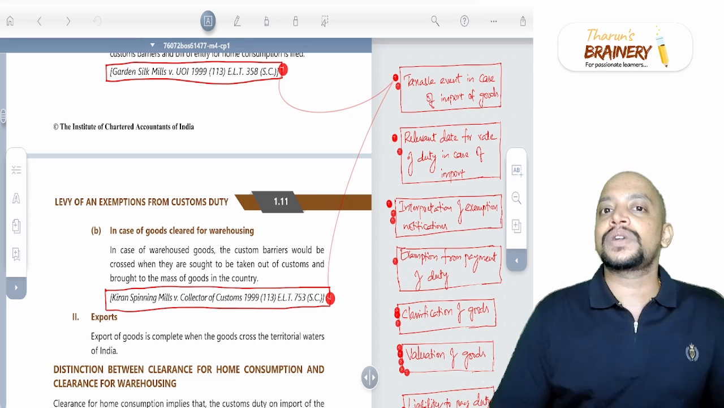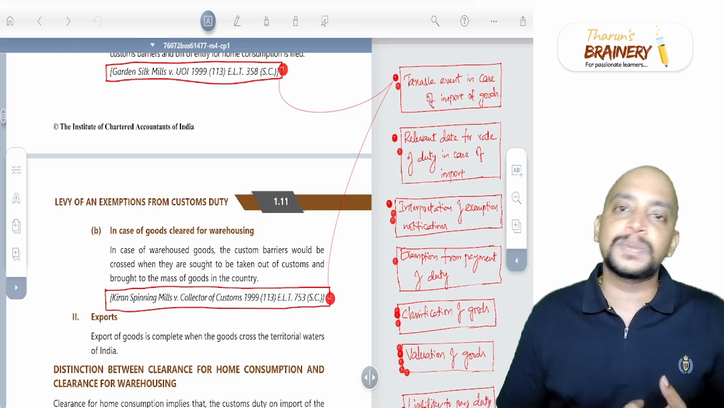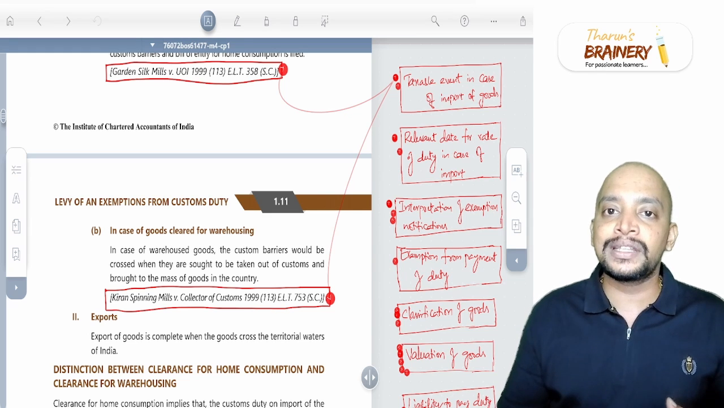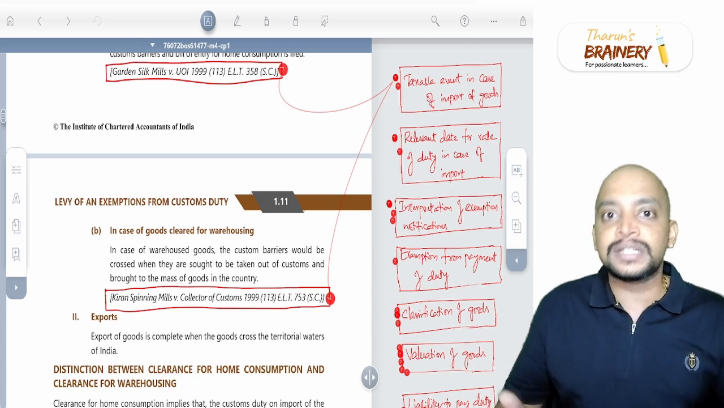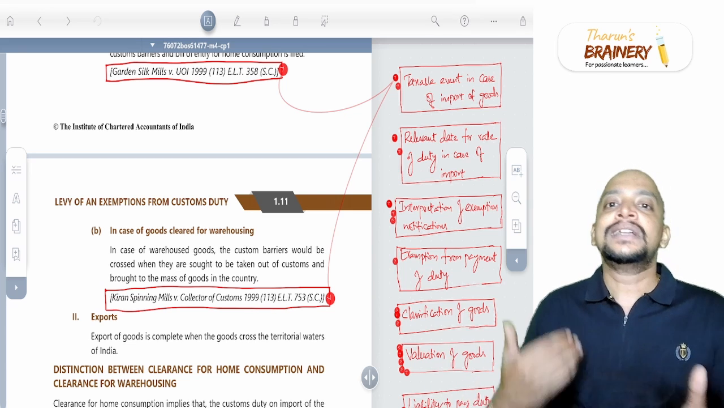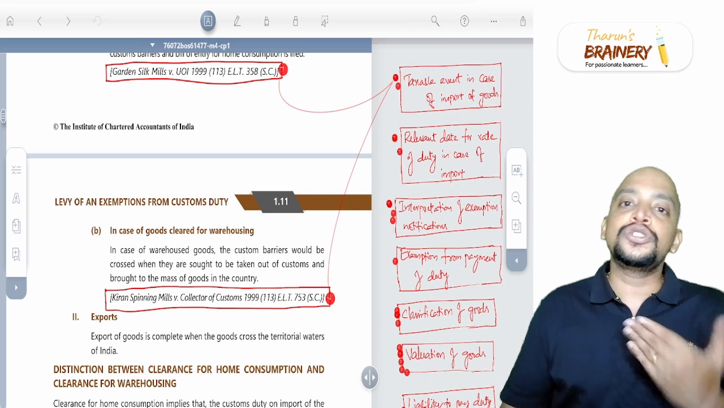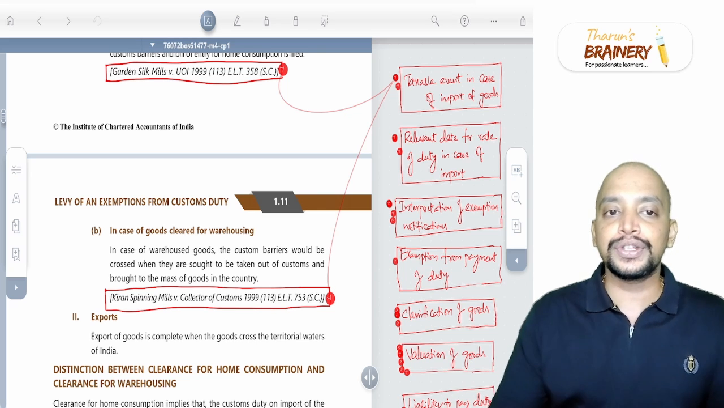From these two cases, what is the summary that you can remember? As per the Garden Silk Mills case and the Kiran Spinning Mills case, the Supreme Court held that whenever goods cross the territorial waters, import commences, and the import is completed only when goods cross the customs barrier. That is the time at which we file the into-bond bill of entry or the bill of entry for home consumption. So that is about these two cases.